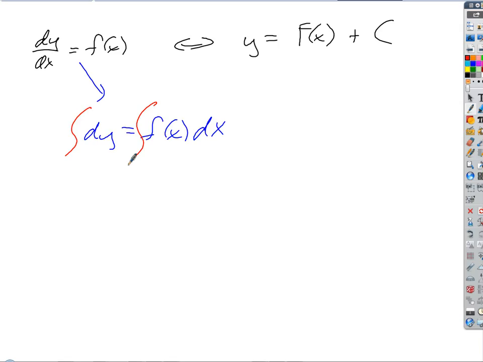So what is going to be the antiderivative of the derivative of y? It's going to be y plus some constant, call it C1, right? Agree? Okay, what's on the other side? Well, on the other side, we've got the antiderivative of f of x dx, which is the calculus jeopardy part.